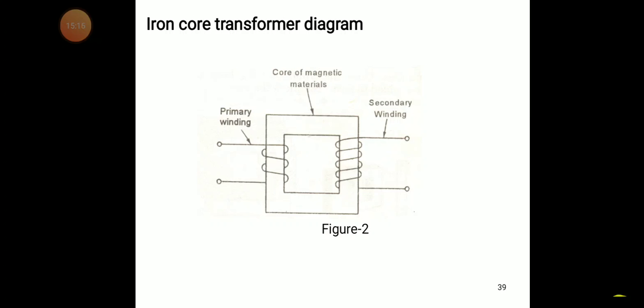So we have the primary winding and secondary winding. If the primary winding has fewer turns compared to the secondary winding, this type of transformer is called a step-up transformer. The voltage depends on the number of turns of the winding.